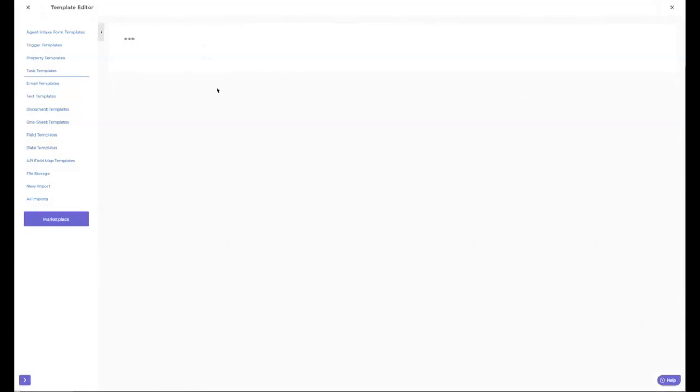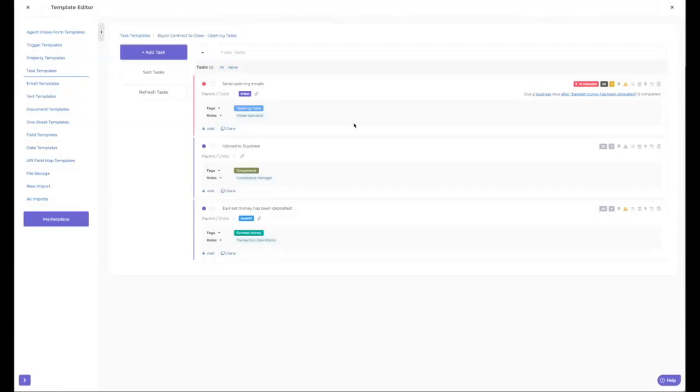Okay, so let's go in and just take a look at this. This is where you're going to want to set these up. I just have a really small task template here just to give you guys an idea of what it looks like. You can add a new task, type in your task. You can base it off a property date. You can just put in a date. Obviously, that probably wouldn't work for a task template. But once we get into the transaction, if you want to switch that date to just a specific date, you can do that as well.